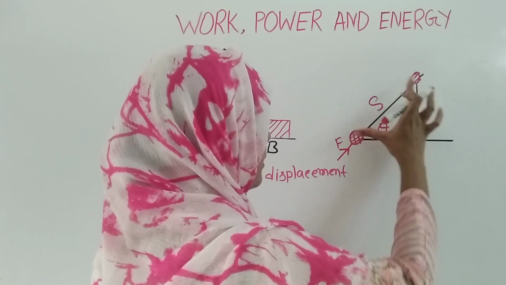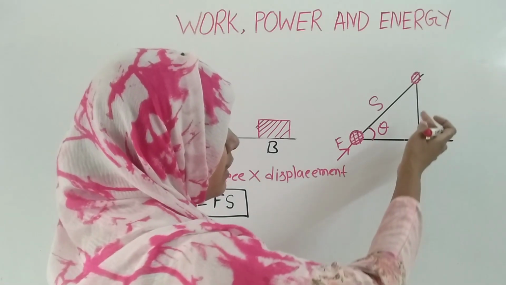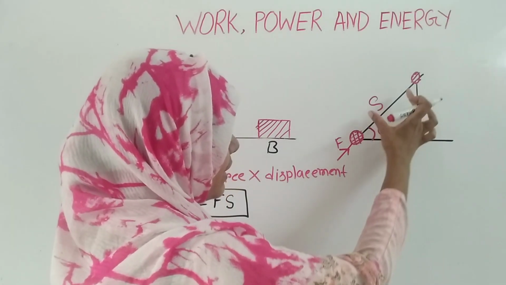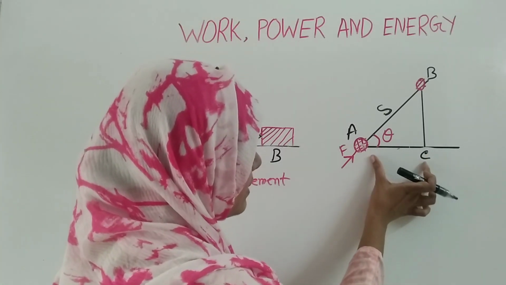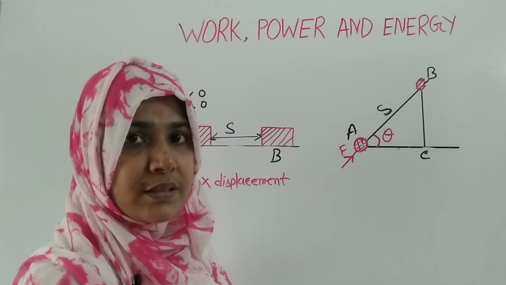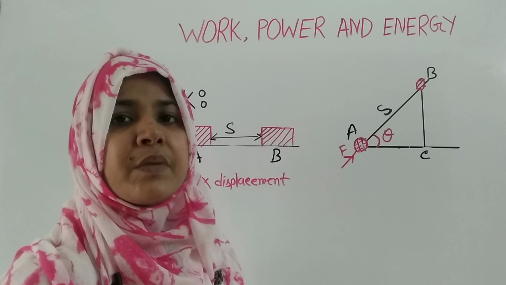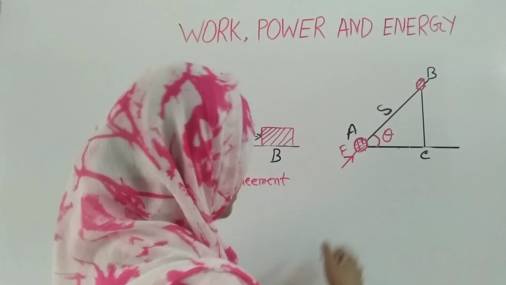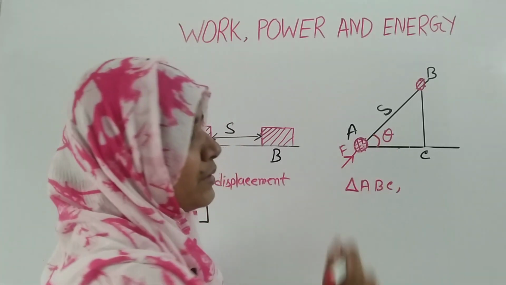Now to calculate the work, if we draw a perpendicular on the horizontal plane, then AC is the displacement of the object on the horizontal plane. So firstly we have to calculate the value of AC, then we can use this equation. Here ABC is a right angle triangle.